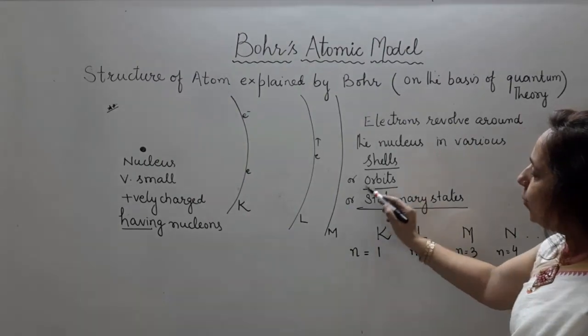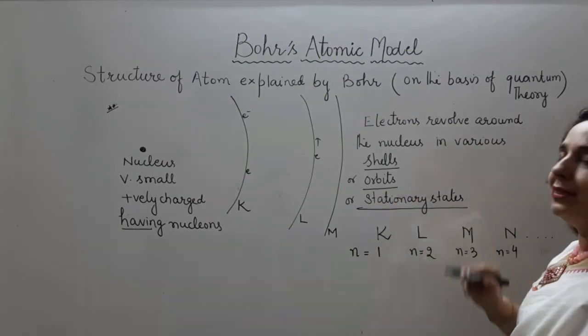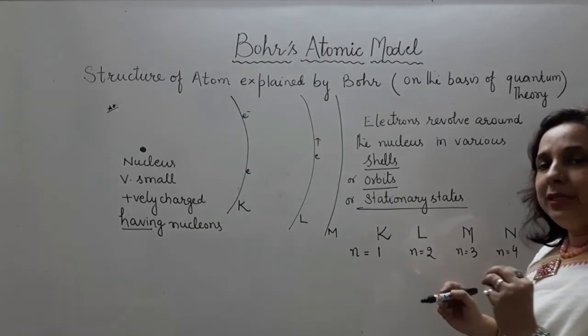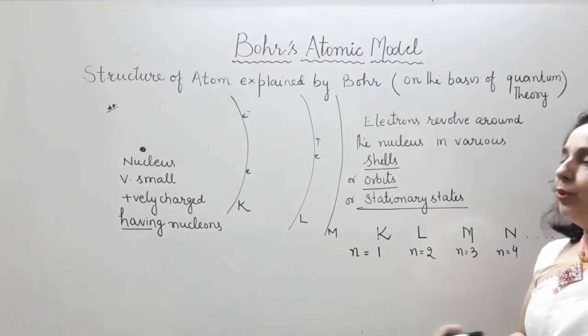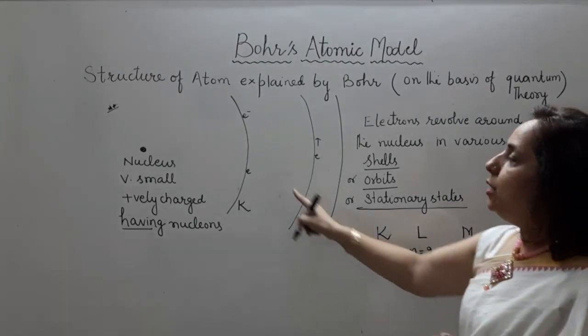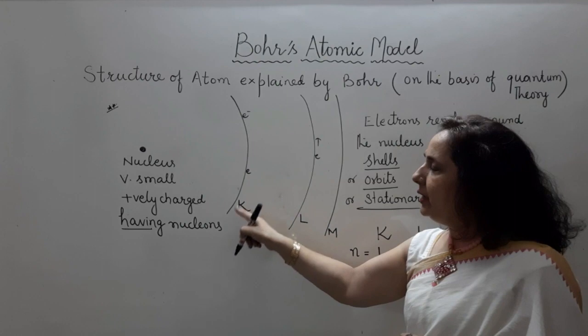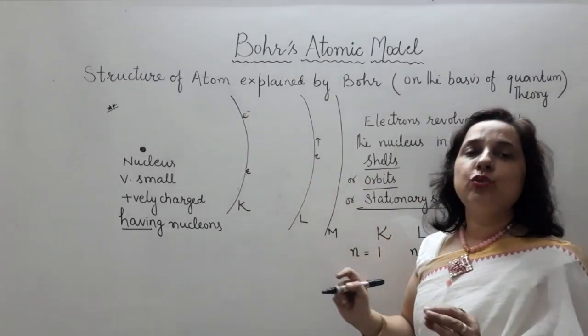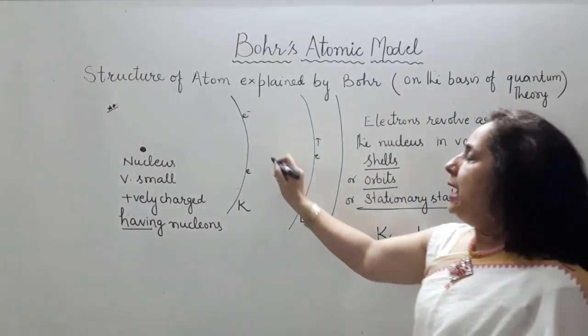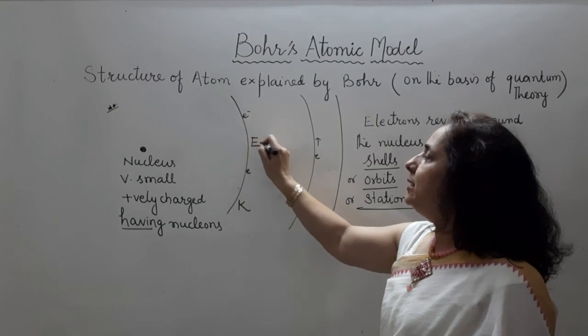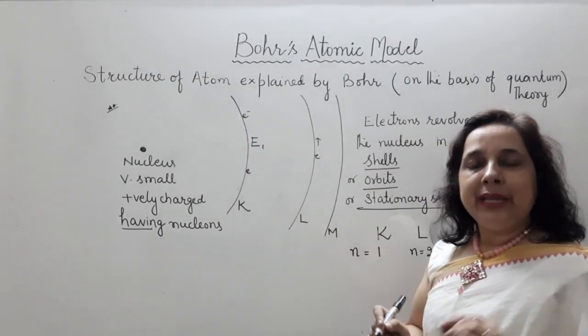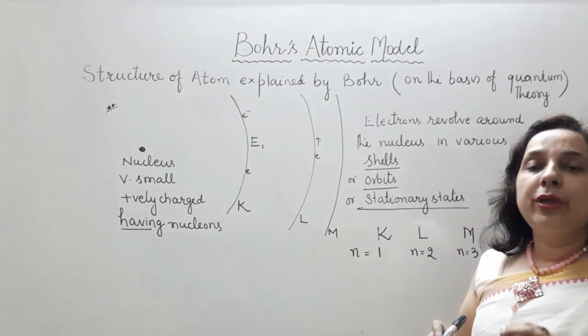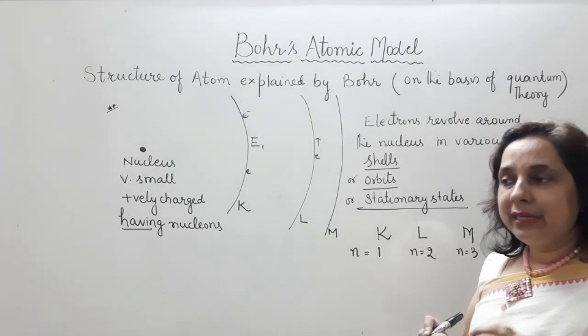Now question arises, why these are called stationary states? Is electron going to be stationary in that? The answer is no. These are called stationary states because when electron is revolving in a shell, its energy is going to be a constant value. As long as electron is in, let us suppose, shell 1, its energy remains E1, it's going to be a stationary value for that electron.